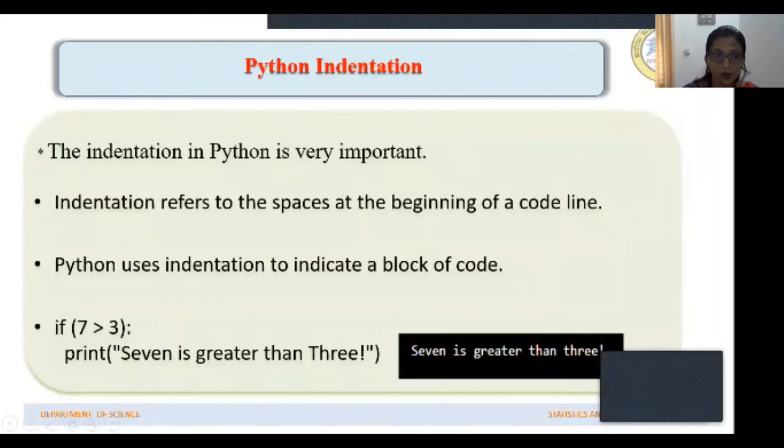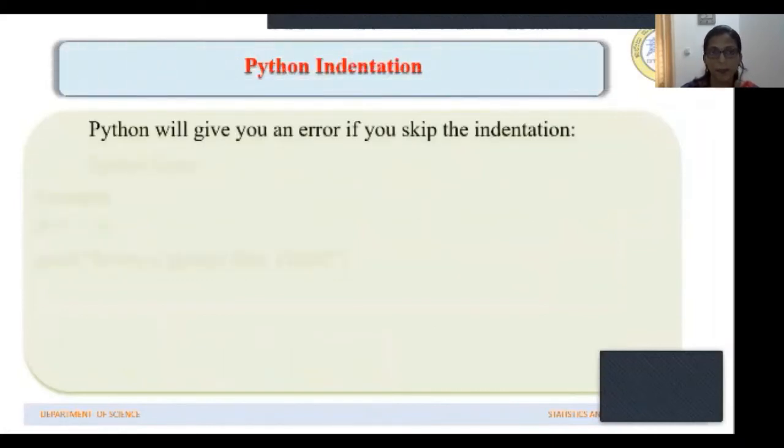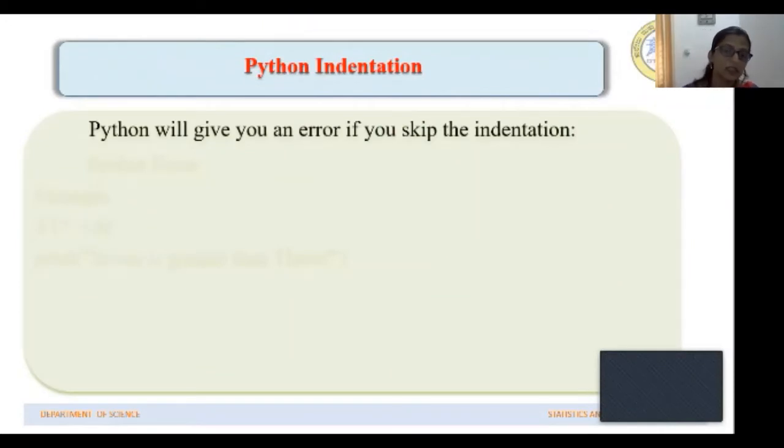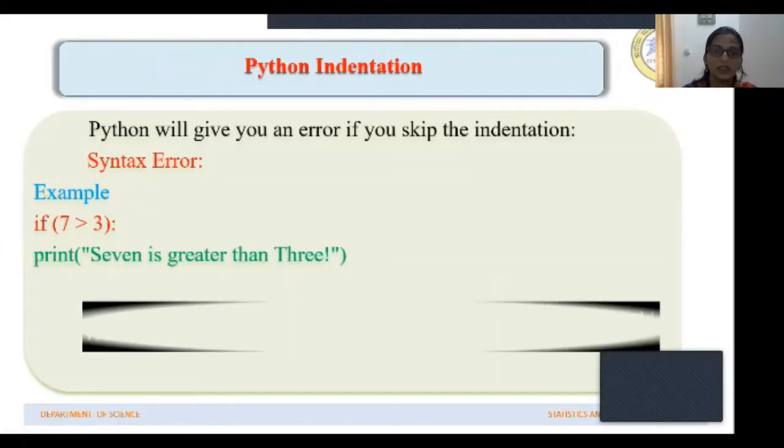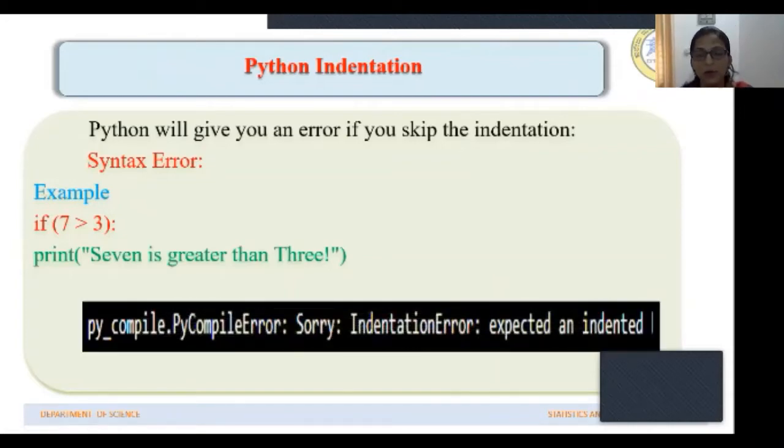What happens if you do not give the indentation? Python will give you an error if you skip the indentation. For example, ಈಗ ನೀವು code line ಅನ್ನು ಈ ತರ ಬರೆದ್ರೆ, if 7 is greater than 3, you want the computer to display the sentence that 7 is greater than 3. ಈ code line ಅನ್ನು ನೀವು ಈ ತರ ಬರೆದ್ರೆ, if you don't leave any space here, spacing ಕೊಡದೆ ಬರೆದ್ರೆ, computer ನಿಮಗೆ error ಅನ್ನು ಕೊಡ್ತದೆ.